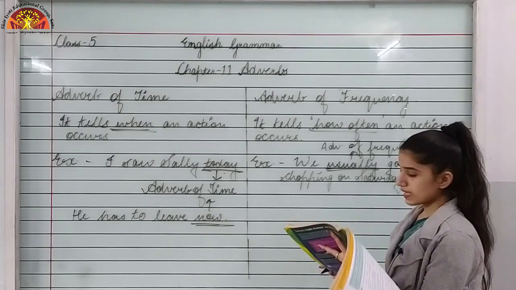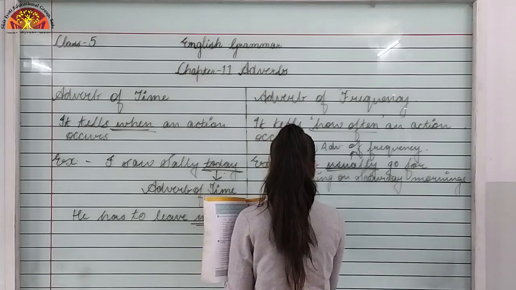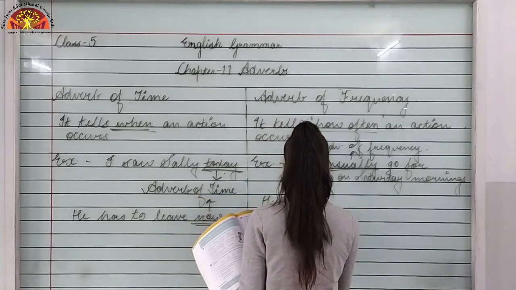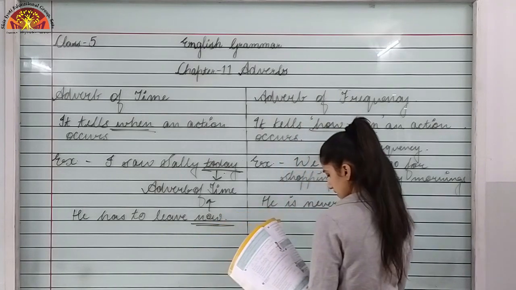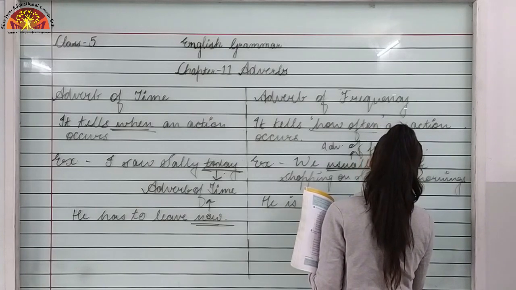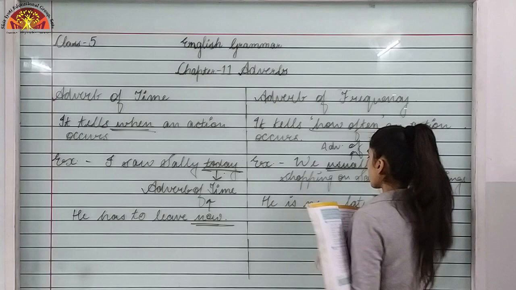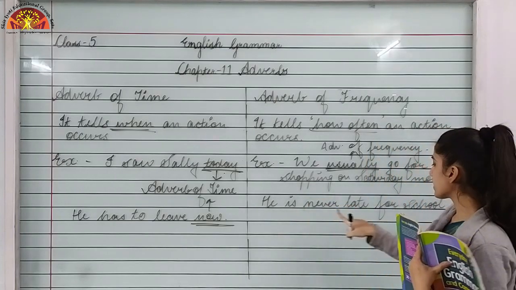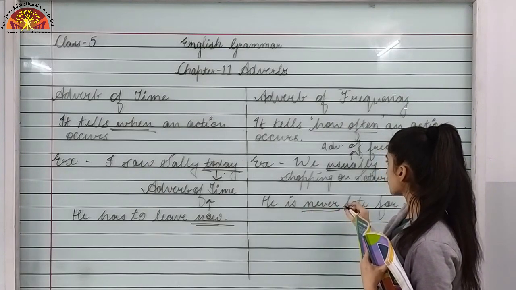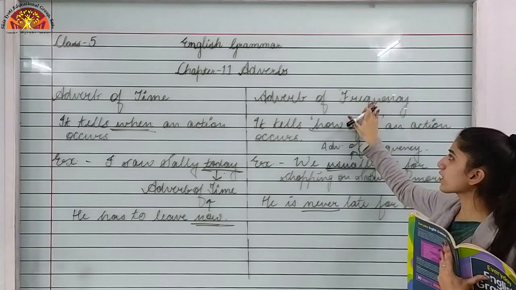Now let's take another example. He is never late for school. So here also you can see how often he is late for school. He is never late for school. So this is again adverb of frequency.